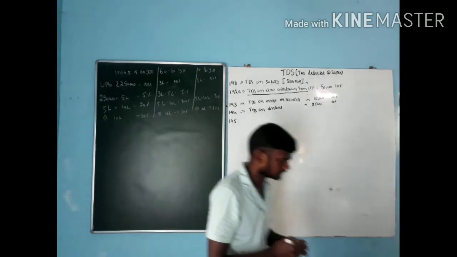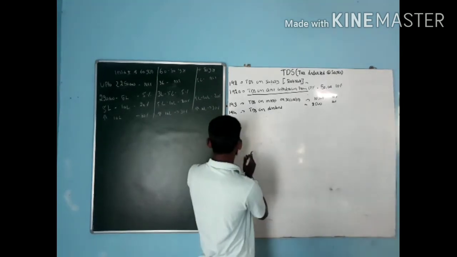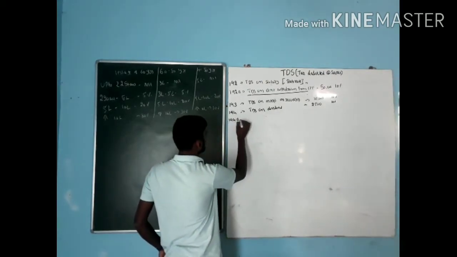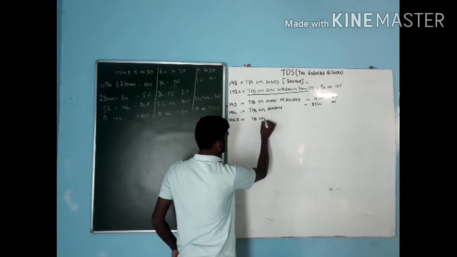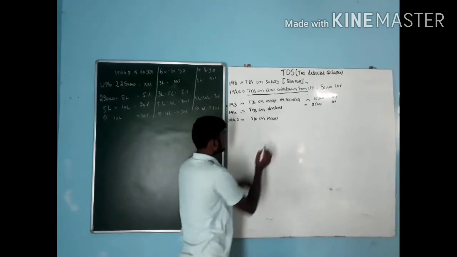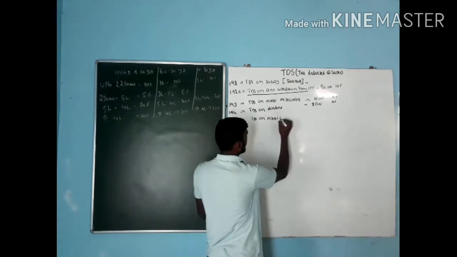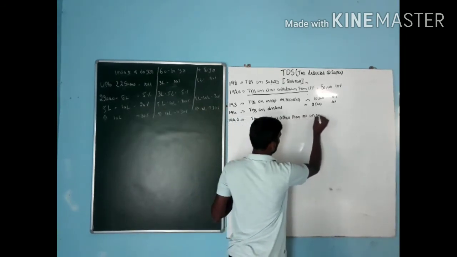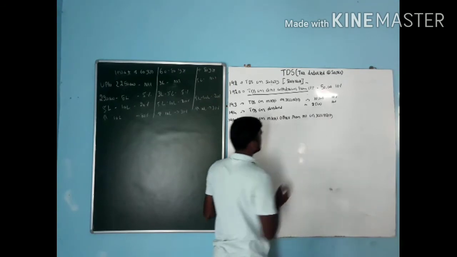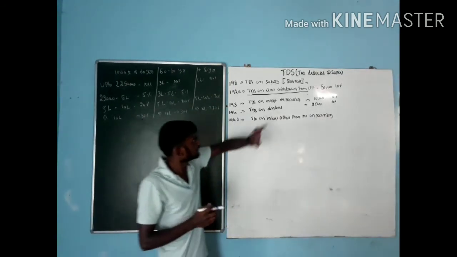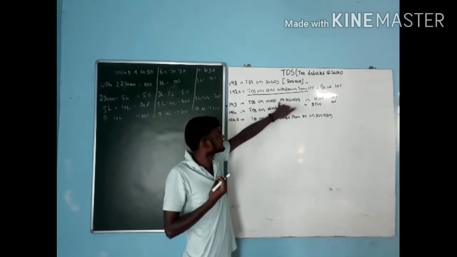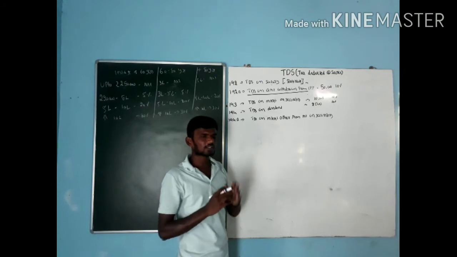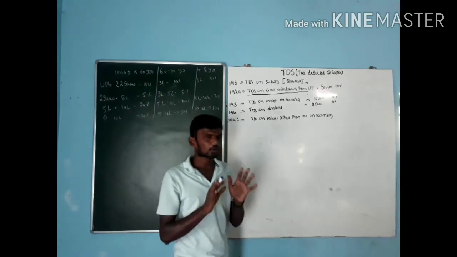Next one, 194A. That is TDS on interest other than interest on securities. If it is on securities, if there is any kind of interest, it comes under section 193. Apart from securities, where all are you people getting interest?